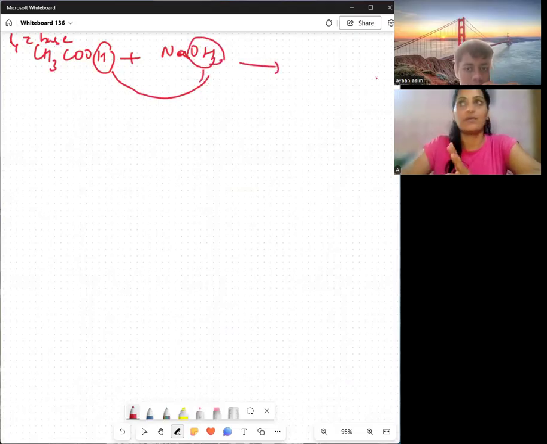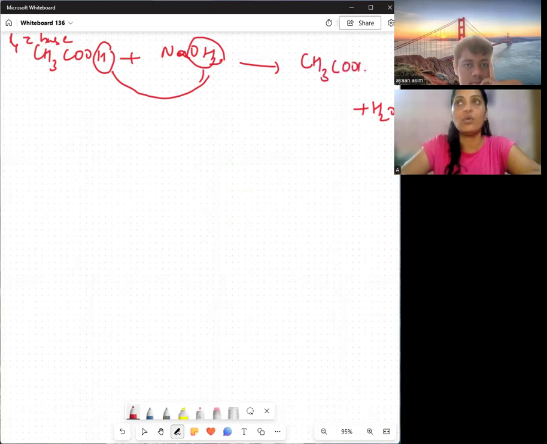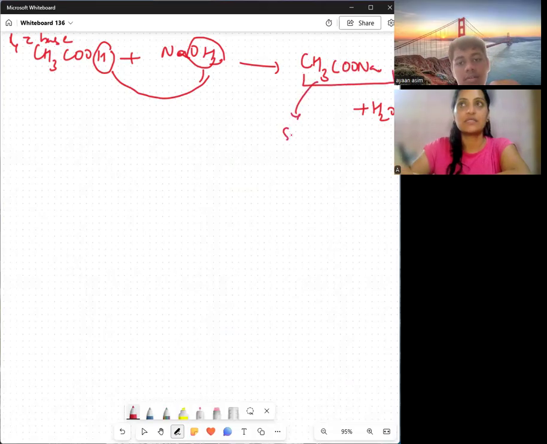So plus water will be there. Now what will be the compound formed along with this? This will be CH3COONa. Do you remember this? This is sodium acetate.